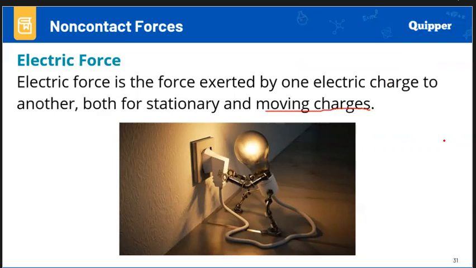Later in our discussion for General Physics 2, I'll be discussing why the negatively charged particle, the electron, moves from one place to another, or from one object to another object. So later in our lesson, we will be discussing more of those.